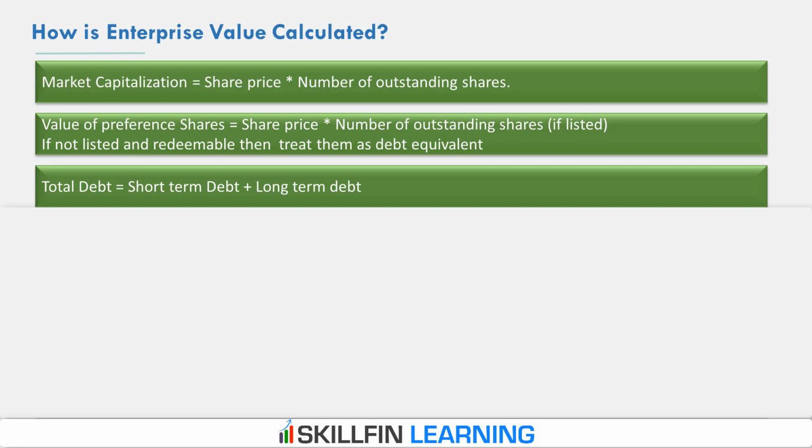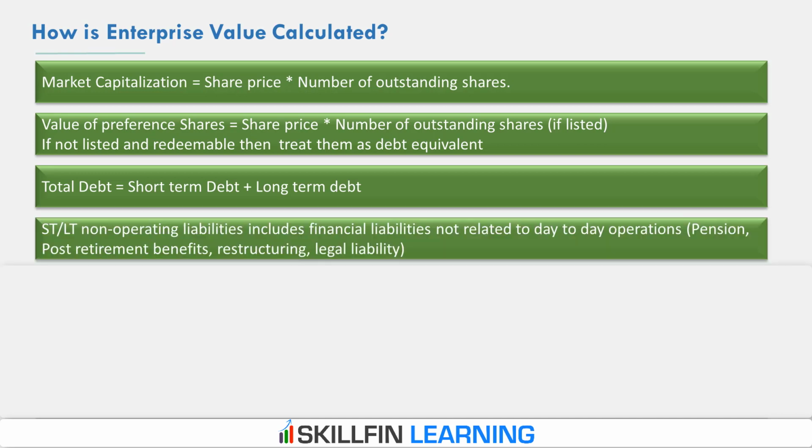The total debt includes both the short-term and long-term debt of the company. Short-term and long-term non-operating liabilities are liabilities such as pension, post-retirement benefit obligations, and asset retirement liabilities, which are of the nature of financing liabilities.